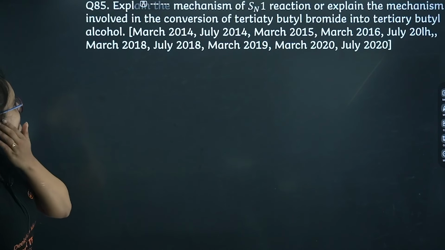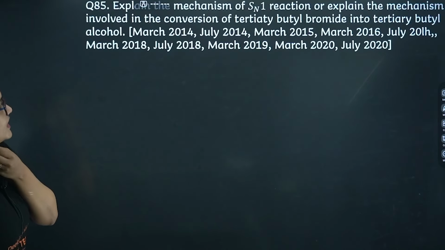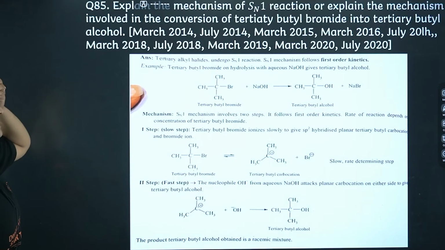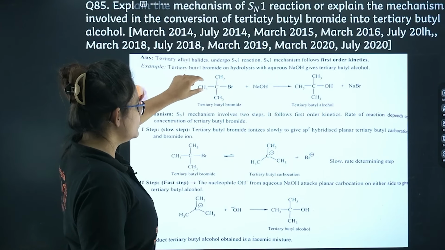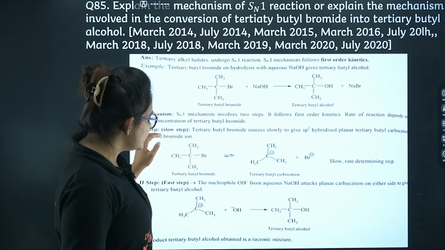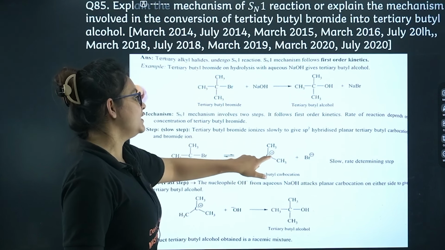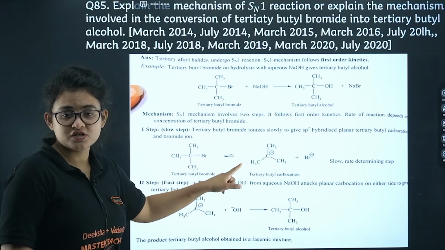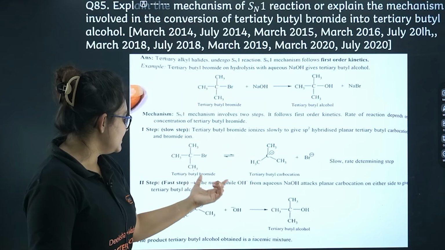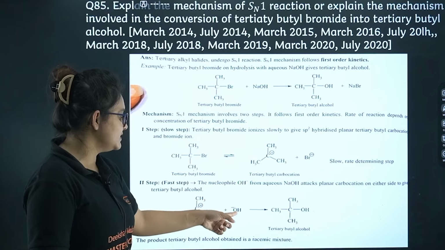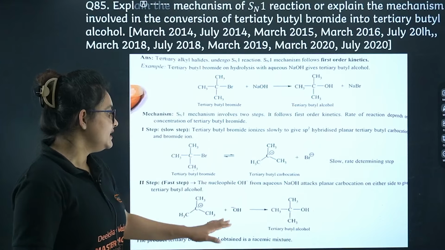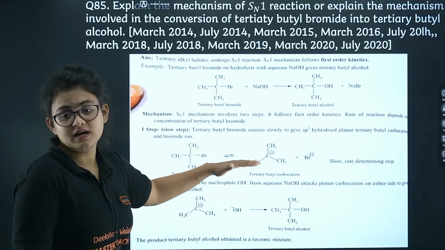Yes, please make a note of it. Let's proceed further. Here you can see: explain the mechanism of SN1 reaction. This is a question repeated for many years. Let's say I'm having tertiary butyl bromide, and here I'm giving some alcohol. First, the first step is very slow because here my intermediate will be formed. The intermediate for an SN1 type of reaction is a carbocation. Then the next step is very fast. Once the carbocation is formed, OH minus, the nucleophile, will attack over here and we will get the alcohol. You have to mention that the first step is the rate determining step.